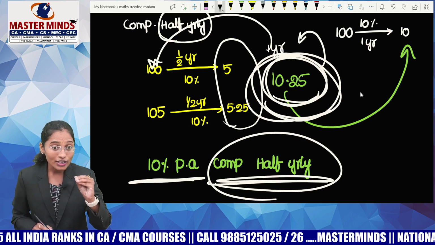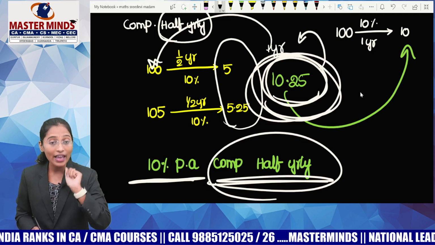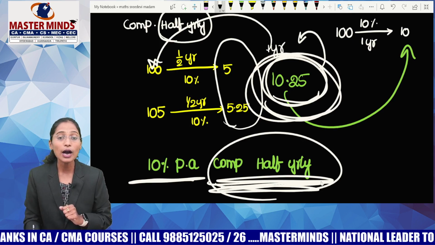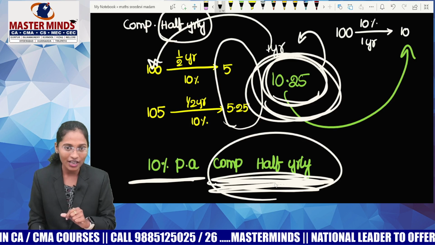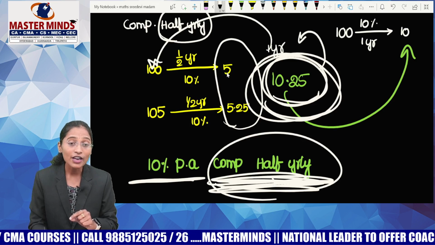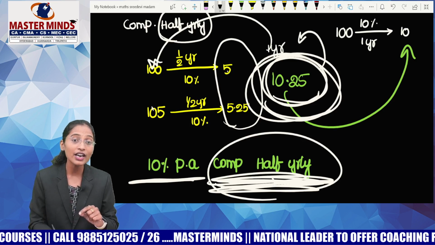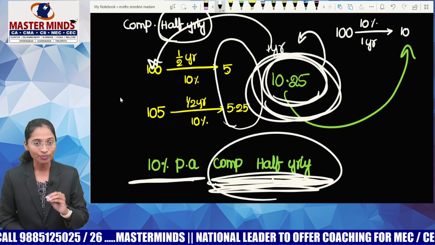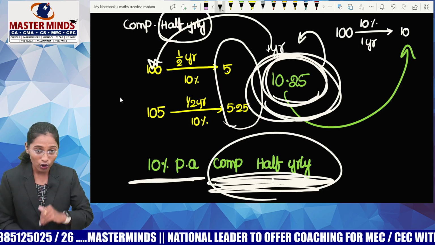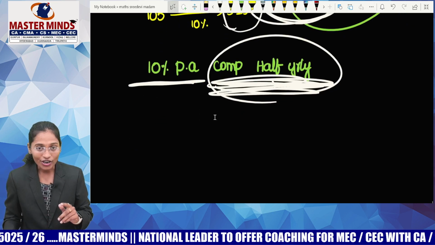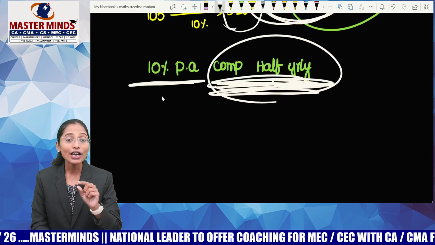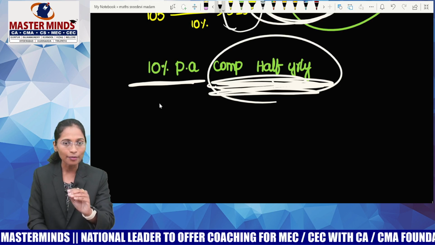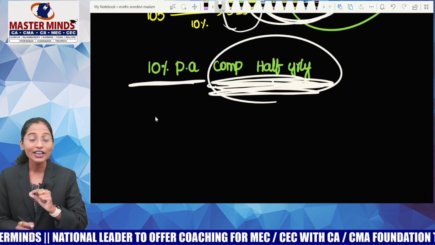10.25. This concept of charging more will arise only if the compounding is done more than once in a year, because for a period of less than 1 year, we are calculating the interest on interest. So whatever we are charging is actually more than what we said. So now guys, try to understand. I said I'm going to charge only 10% per annum. But there is an extra word.